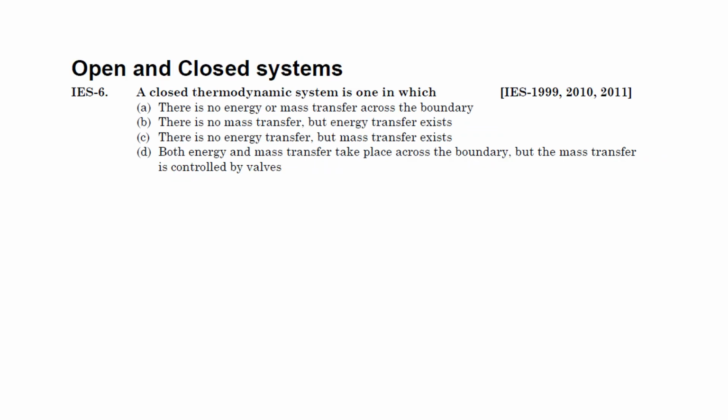Next question, open and closed system. A closed thermodynamic system is one in which there is no energy or mass transfer across the boundary. There is no mass transfer, but energy transfer exists. There is no energy transfer, but mass transfer exists.